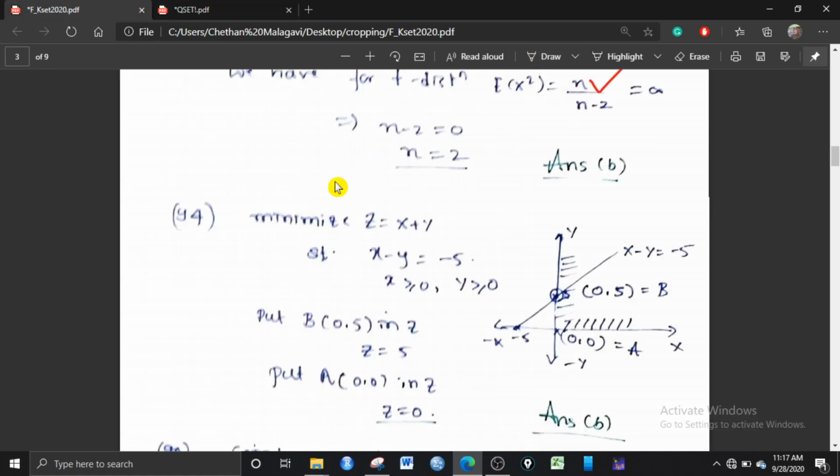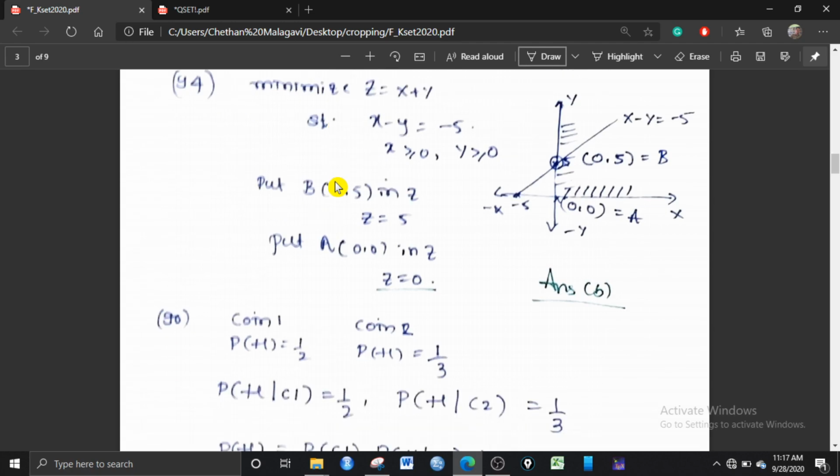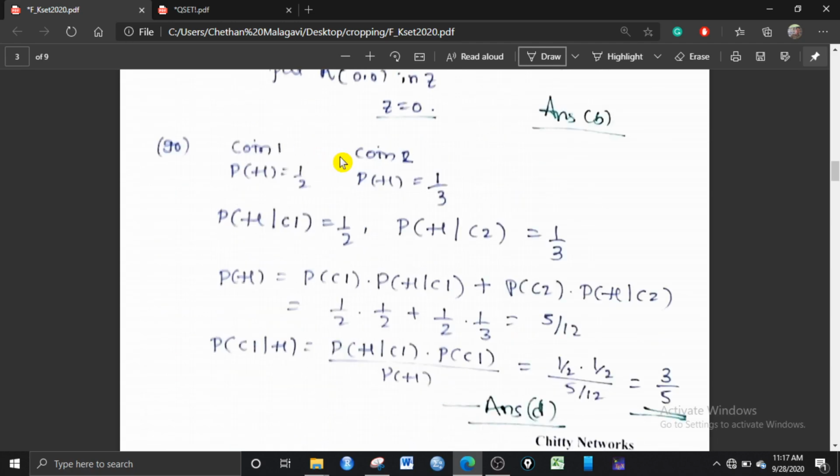So he has tossed the coin and he has obtained head. Let us say there are two coins, coin 1 and coin 2. The probability of obtaining head in coin 1 is 1 by 2 and the probability of obtaining head in coin 2 is 1 by 3. So coin 2 is the unfair coin and coin 1 is the fair coin. So what I write is the probability of obtaining head given it is the first coin. Since the first coin has the probability of obtaining head as 1 by 2, I write the probability of obtaining head from the first coin, given that it is from the first coin. And similarly, the probability of obtaining head from the second coin is 1 by 3.